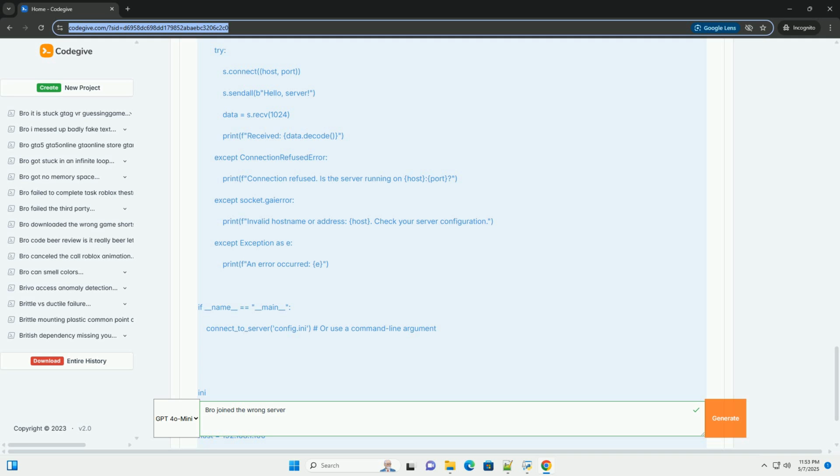Scenario 5, DNS resolution failure. Problem: the client is using a domain name, for example myserver.example.com, but DNS is not resolving it to the correct IP address. Debugging. 1. Use nslookup or dig on the client machine. Use the nslookup or dig commands to query the DNS server for the domain name, and verify that the IP address returned by the DNS query is the correct IP address of the server.